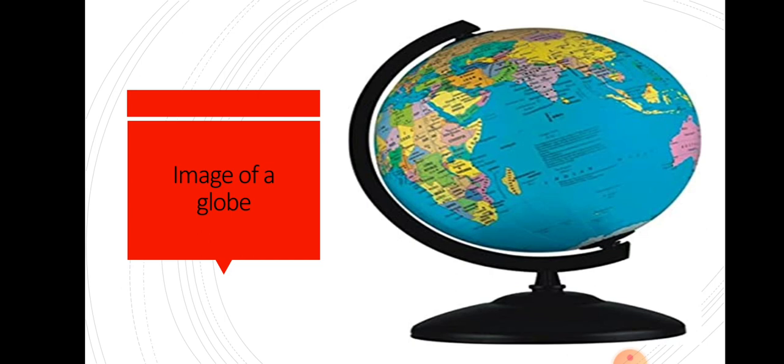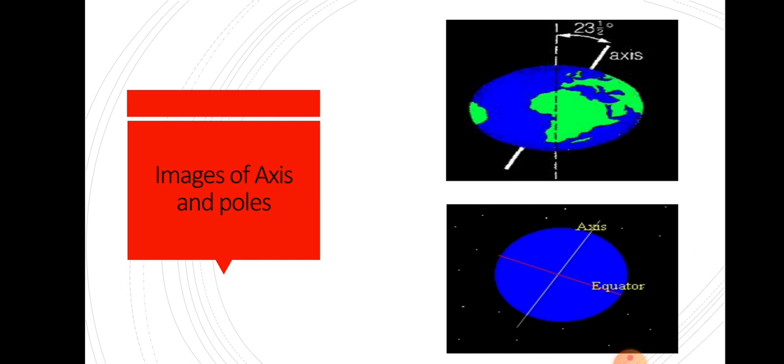So you can see, or if you have a globe at your home, you can demonstrate from it also all the topics that we'll be discussing. The second image I want to present before you is of the axis and the poles, which from the very beginning we have discussed two or three times: what are axis, what are poles.